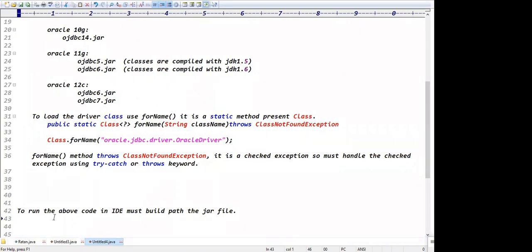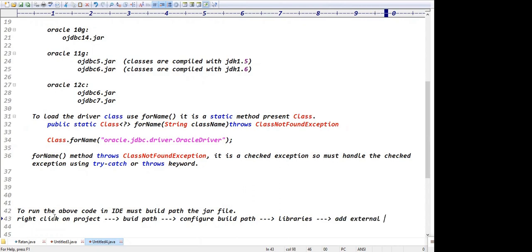Build for the jar file, right? Right click on the project. Next, you can go for the build path, then configure build path. Add external jars, guys. Right click on the project, build path, configure build path. After that, in the libraries, add external jars.